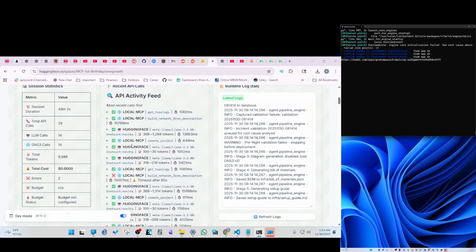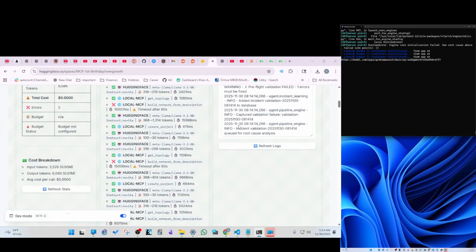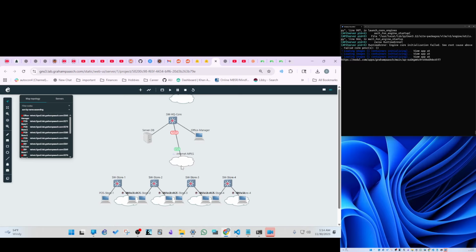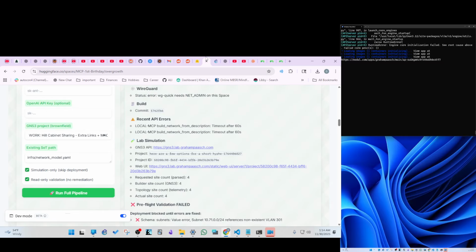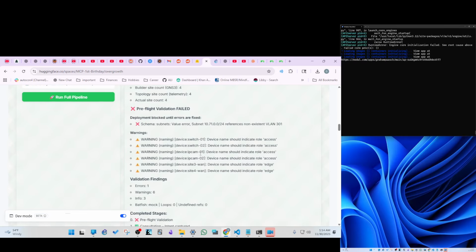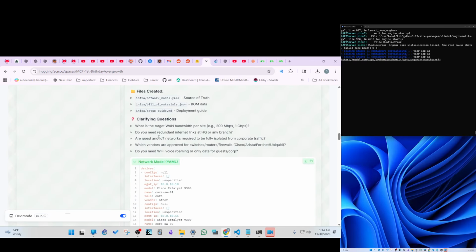So okay, now this one completed. Let's take a look at the diagram and see. Now we do have 4 sites, rather than 3 sites. So it's just something weird with the parsing or whatever. I'll figure that out. But yeah, you get your source of truth.